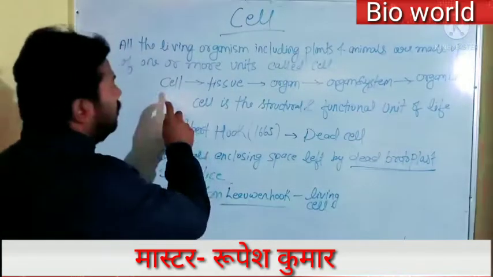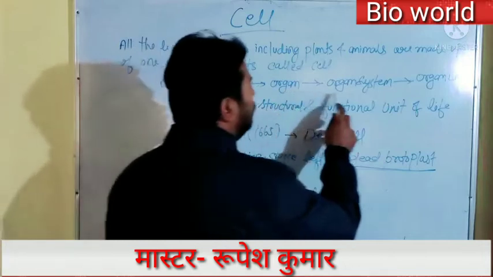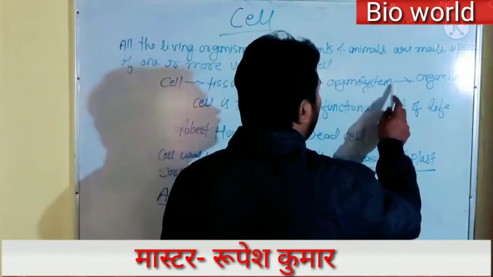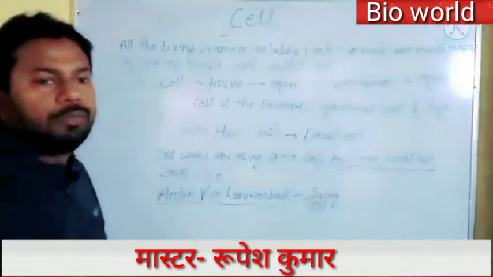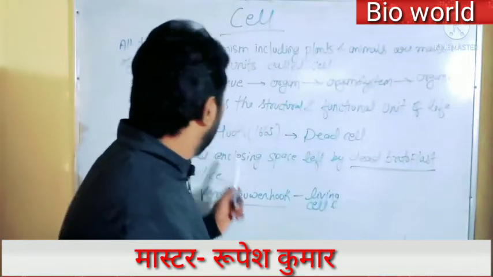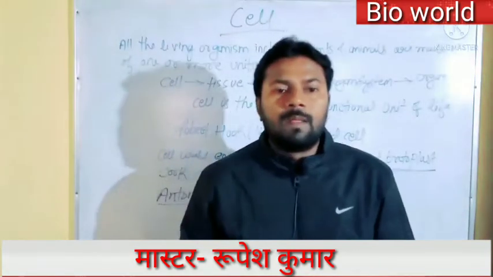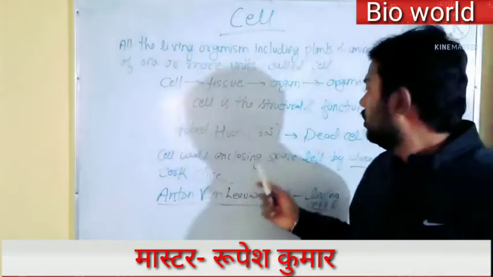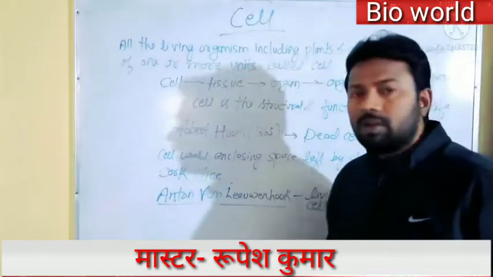Cell forms tissue, tissue forms organ, organ forms organ system, and whole organ system forms a whole organism. Cell was discovered by Robert Hooke in 1665, but these are not the living cells, these are the dead cells.